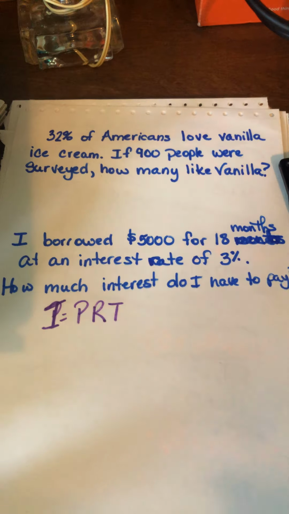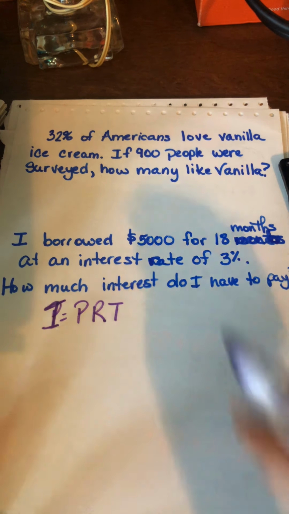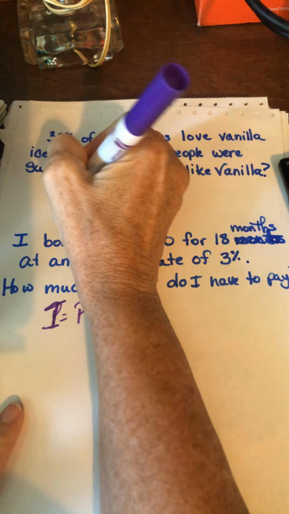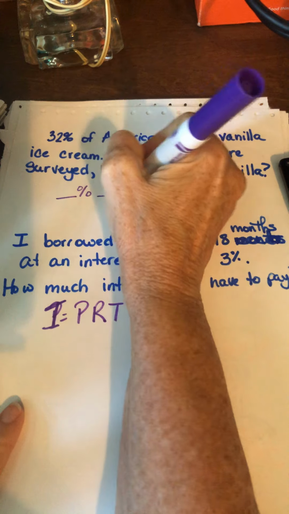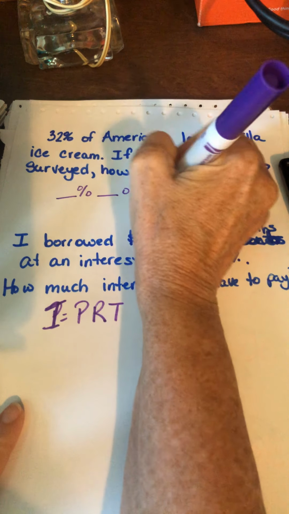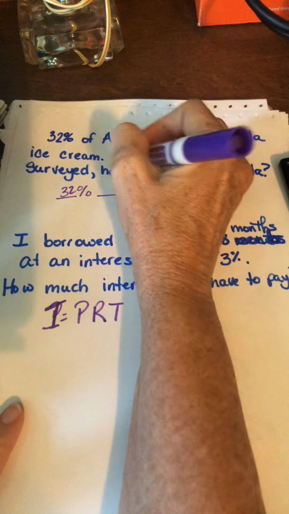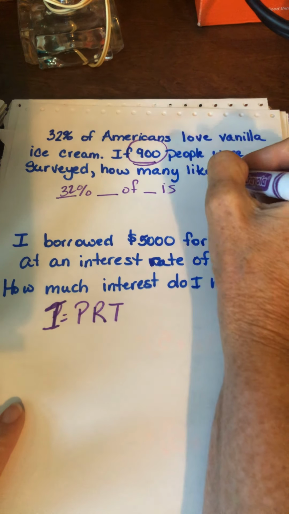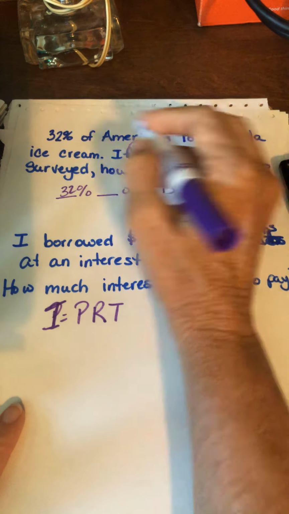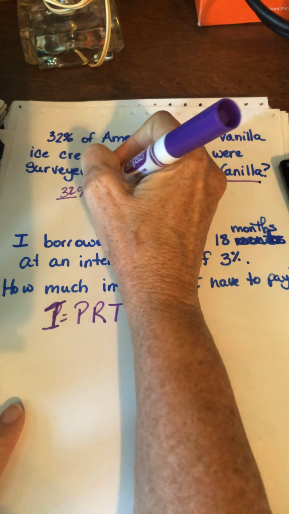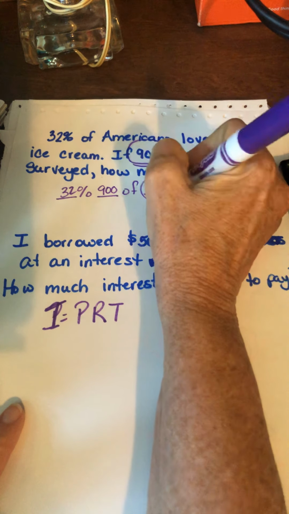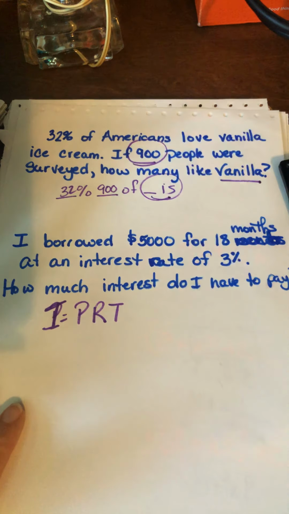Okay, 32% of Americans love vanilla ice cream. If 900 people were surveyed, how many like vanilla ice cream? If you're using this model, blank percent of blank is blank, 32% goes here. Is 900 everybody, or is it the ones that like vanilla? Well, it's everybody, so that's my whole. Remember, we only get to divide if we know the is.